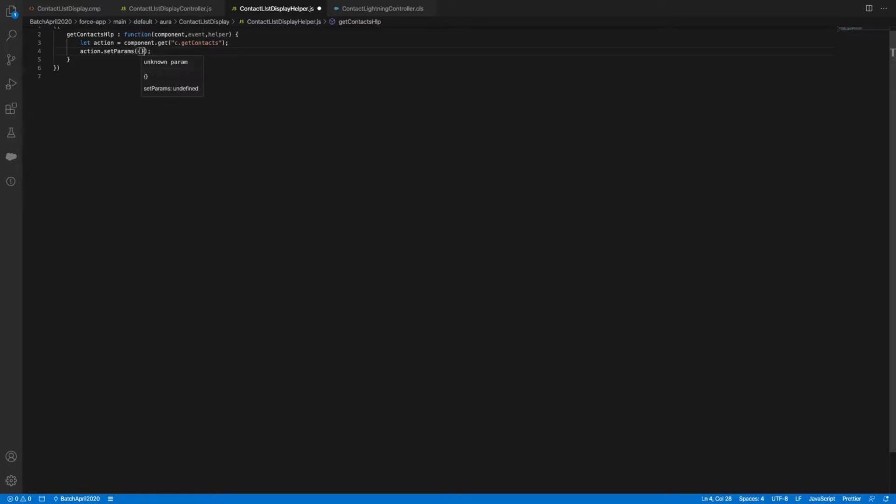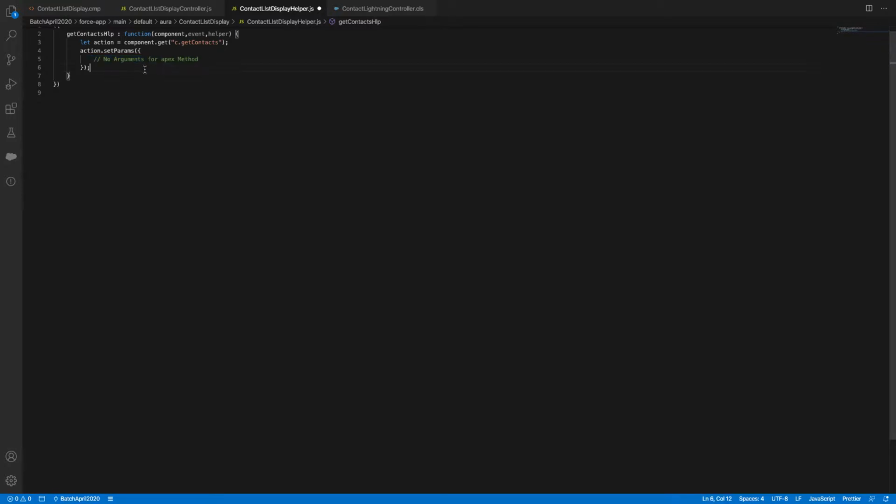Inside you need to pass an array of elements. Here you don't have any arguments for the Apex method. Either you can declare this statement or not, it's fine, because my method has no arguments. So I'm declaring setParams but not passing any arguments.